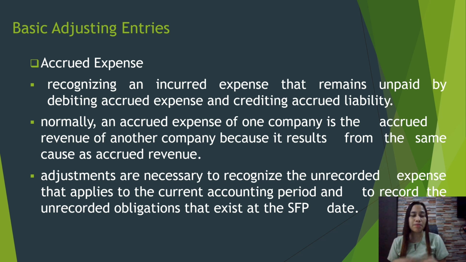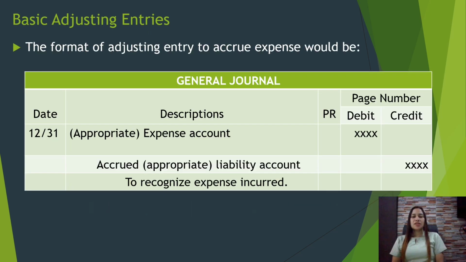Because this is not yet paid, here is now the format of the adjusting entry to accrue expense. We have to debit the appropriate expense account, say for example, utilities expense. And then of course credit the appropriate accrued liability account, like utilities payable or accounts payable, to recognize expense incurred.